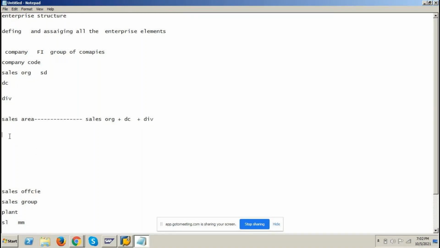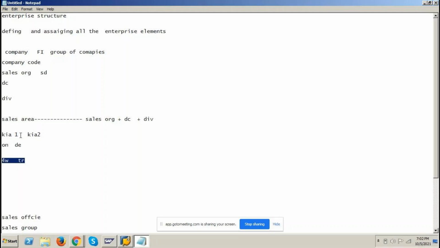So in your project, suppose there are two sales organizations, KIA1 and KIA2, two distribution channels, online and retail dealer, and two divisions, four-wheeler division and truck division. Now, how many sales areas will you have? 2 into 2 is 4, 4 into 2, 8 sales areas.